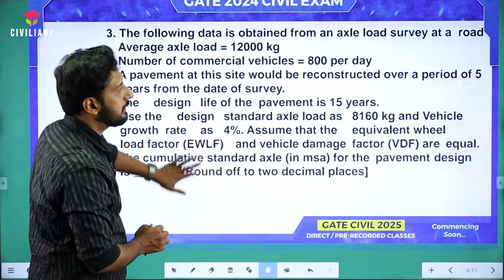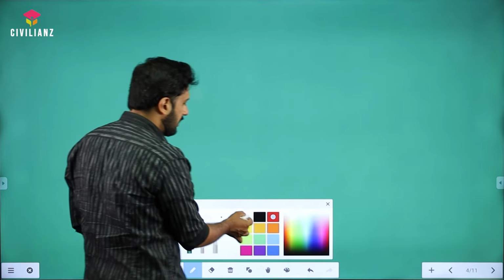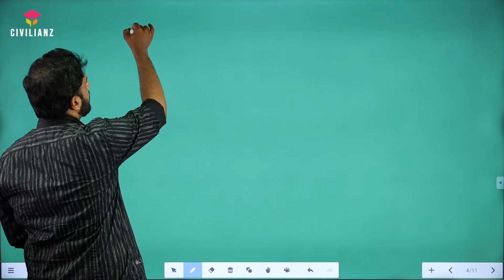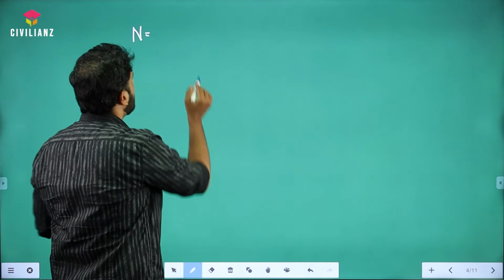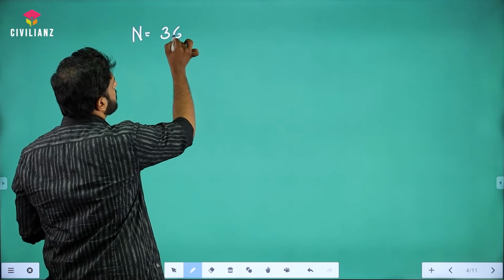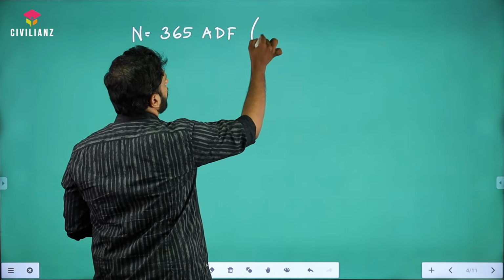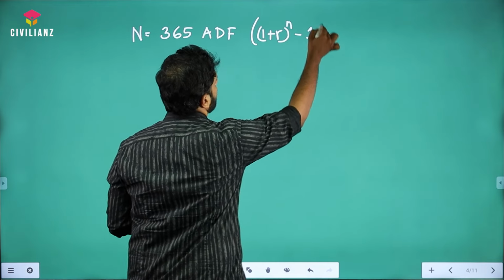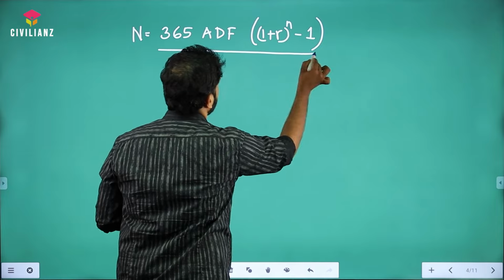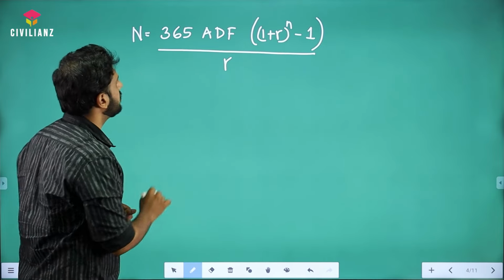Yes. Taking the data one by one which is given in the question, the ultimate equation which we are going to use is for the design traffic, if I am keeping it as N, which is what they are asking. It is going to be equal to 365 into A into F into (1 plus R) raised to N minus 1, whole divided by R. This is the equation we are going to use in this particular solution.